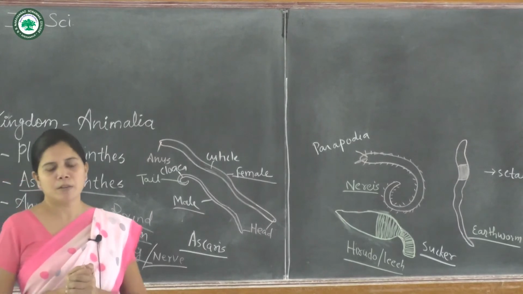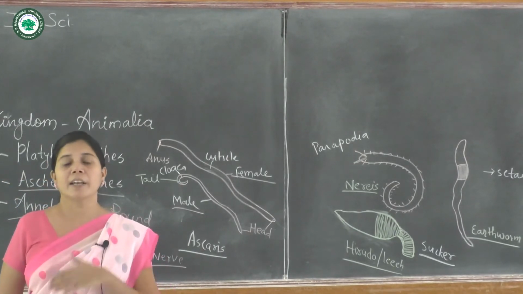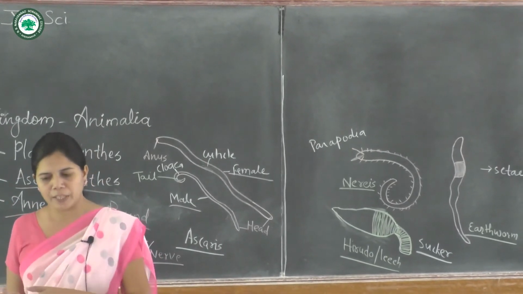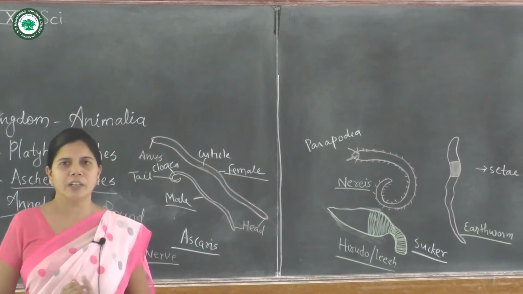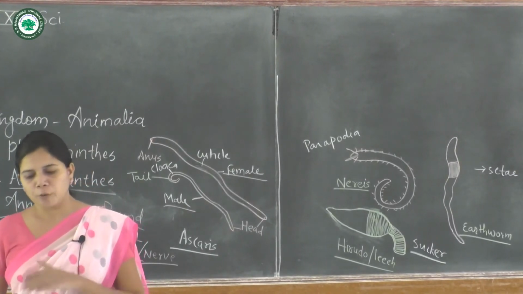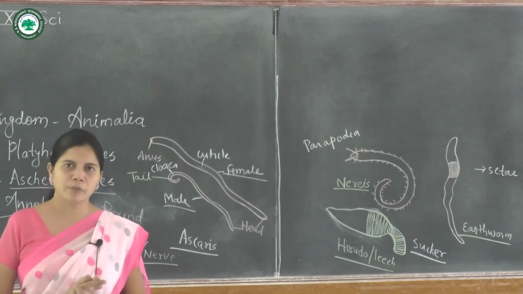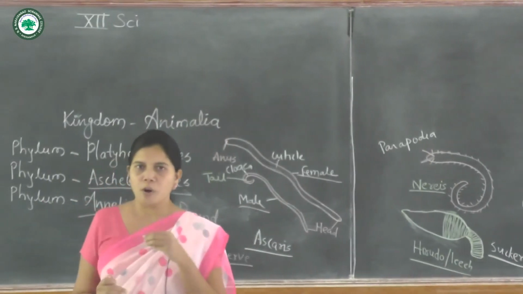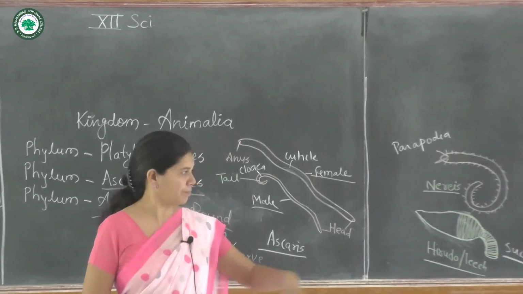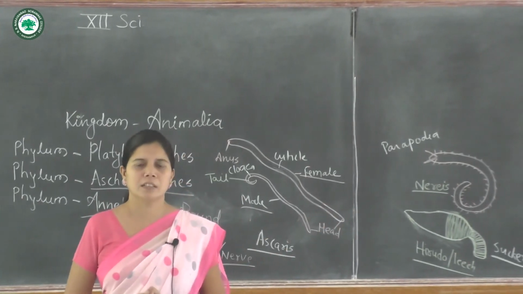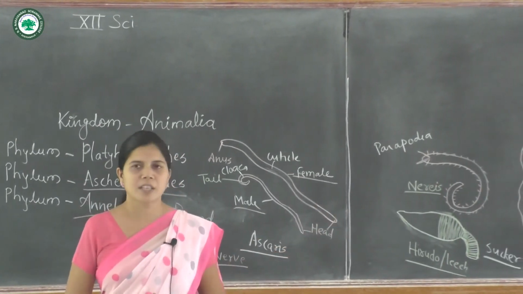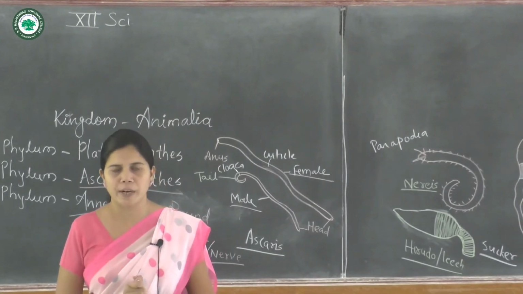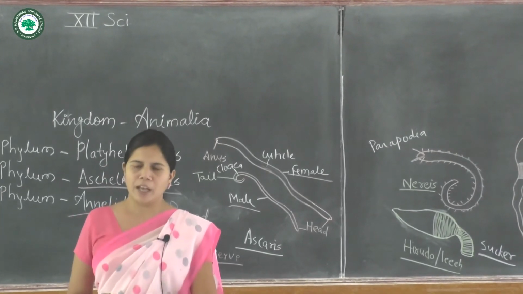The animals from the Annelida are ectoparasitic, and some are free living animals, and some are burrowing in soil. They show bilateral symmetry, meaning if we cut the cross section, it gives two equal parts, that is the bilateral symmetry, as we know.